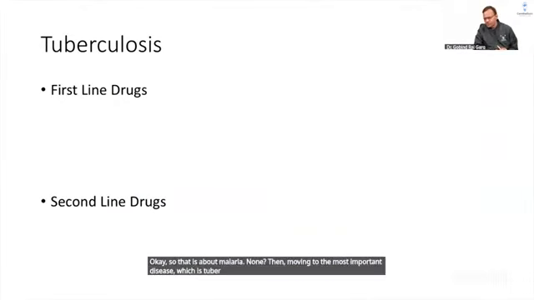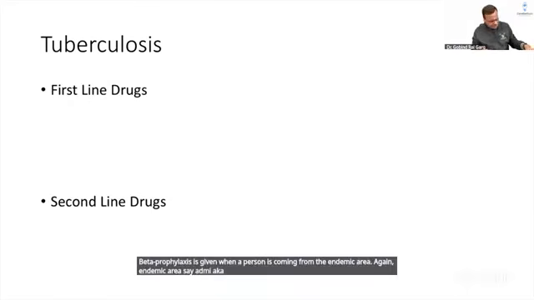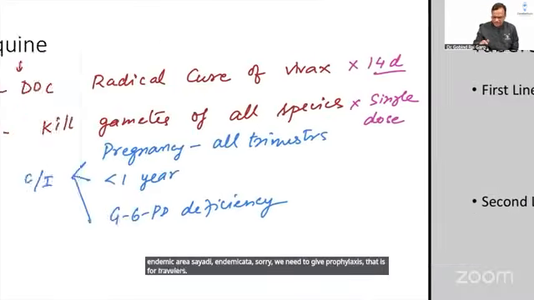Can you please give indications for prophylaxis? Prophylaxis is given when a person is going to an endemic area. If a person goes to an endemic area, we need to give prophylaxis, that is for travelers.